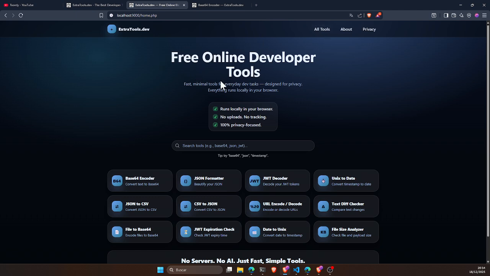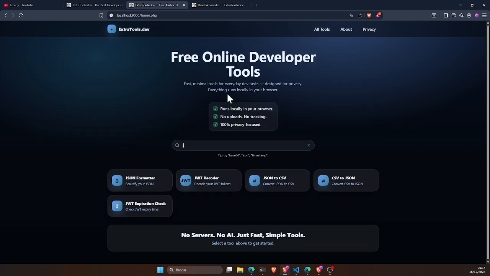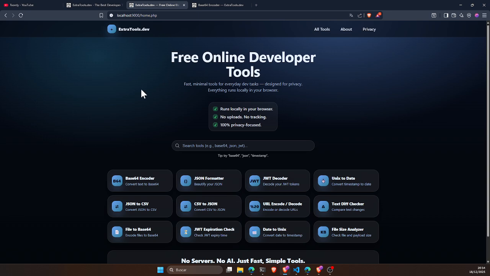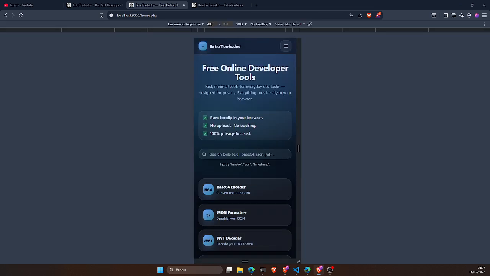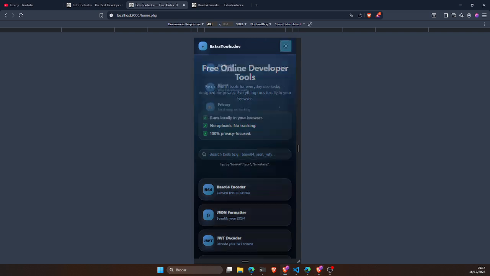Like free online developer tools. Here there are also the different tools that could come. For example, I could say here that I want something for JSON and it filters the JSON tools. Also, it's responsive, so if I check how it would look on mobile, it just has the sections here and the menu becomes like this one.